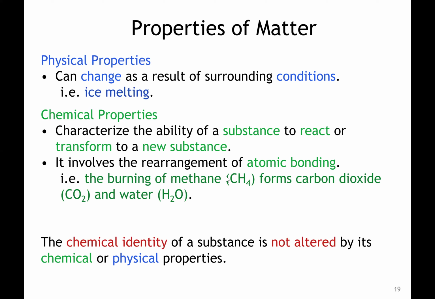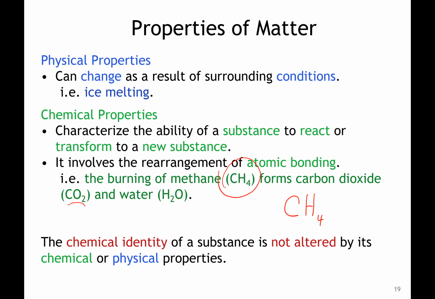So an example is the burning of methane. Methane has the chemical formula CH4, meaning it has 1 carbon atom and 4 hydrogen atoms, right? Well, when methane is burnt, it's going to form carbon dioxide and water.